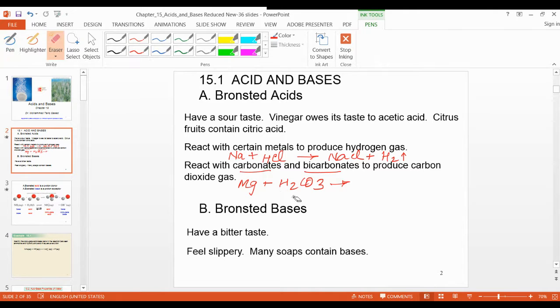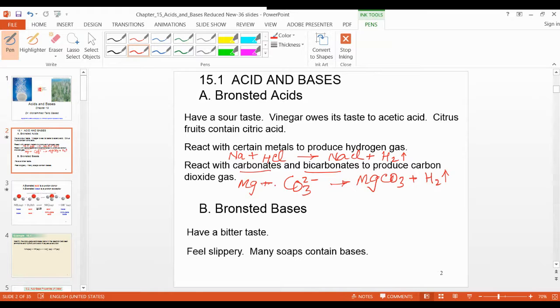Generally the carbonate is written here. Just remove this and we will write carbonate here. So carbonate is CO3 2 minus, right? Because 2 H are removed. Even if you write carbonic acid, it doesn't matter. So magnesium carbonate is formed, plus hydrogen gas, right?